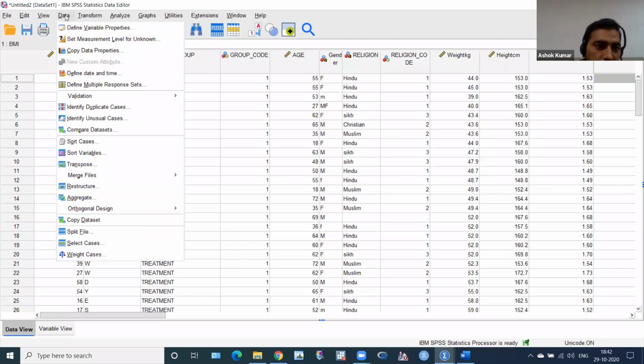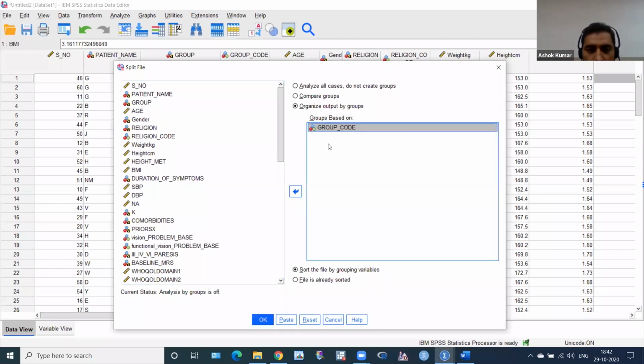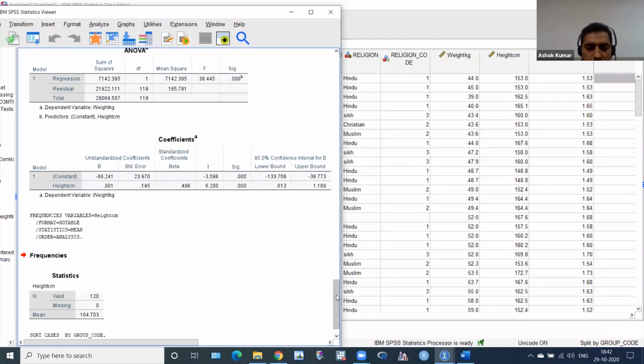Just click here on Data, and then this is the Split File button. Click here. A window will come. You have to choose organize output by group, and then according to group, split the file. Click on group code and then this arrow, so group based on will come here, then click OK. Oh, I have a split file, very good.